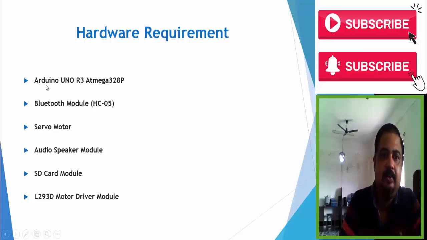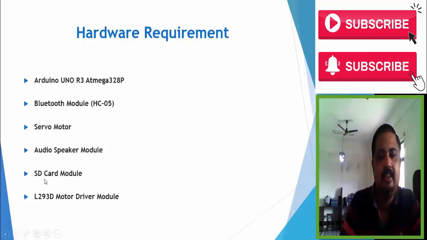So the hardware we use: Arduino Uno R3 board, that is microcontroller Atmega 328P in there. Bluetooth module HC05, that is very easy to interface with Arduino board, we know that. Servo motor as a wheel of the robot. Audio speaker module, because our robot can talk. We can ask questions, and he is able to answer questions.